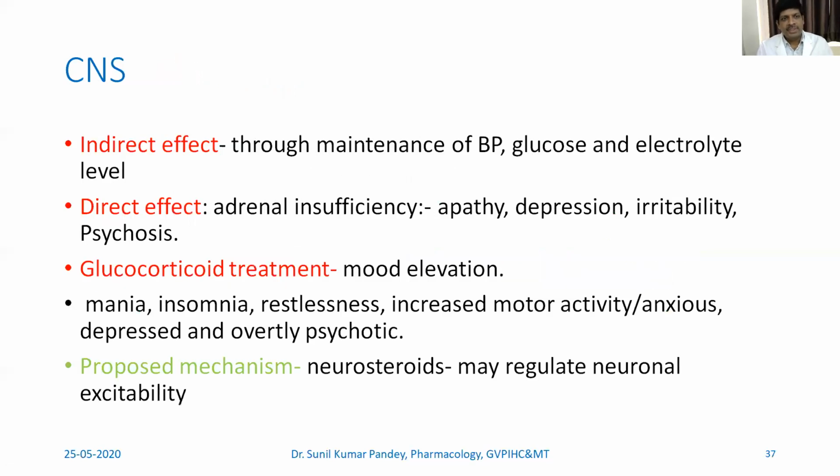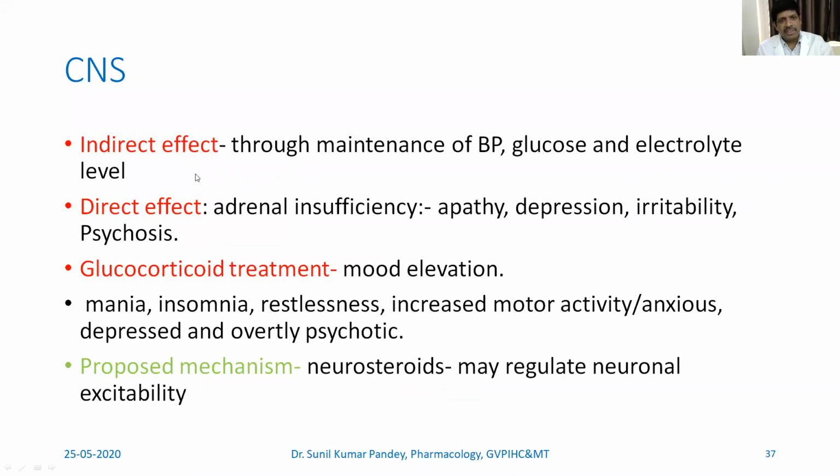Moving on to the central nervous system. Now, as I told in the previous class, the corticosteroid has wide action. It affects almost all organs and all tissues of the body. So the central nervous system is not the exception. This is also affected by the level of the glucocorticoid or mineralocorticoid. And the effect can be seen through an indirect way or through a direct way.